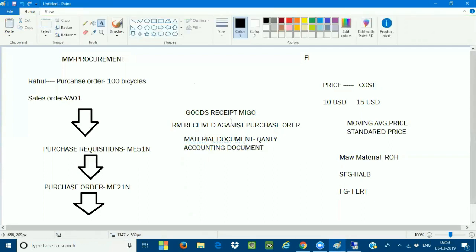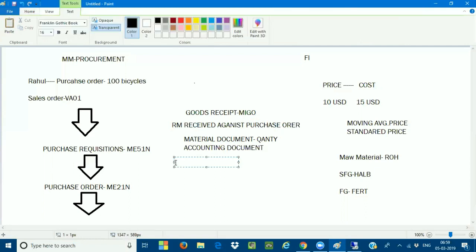The material document is not going to impact your financial accounting. Why? Because this is the goods received document. It will only tell what is the quantity of the goods you have received. But subsequently, there is an accounting document. This accounting document is going to hit the general ledger. What is that accounting document?